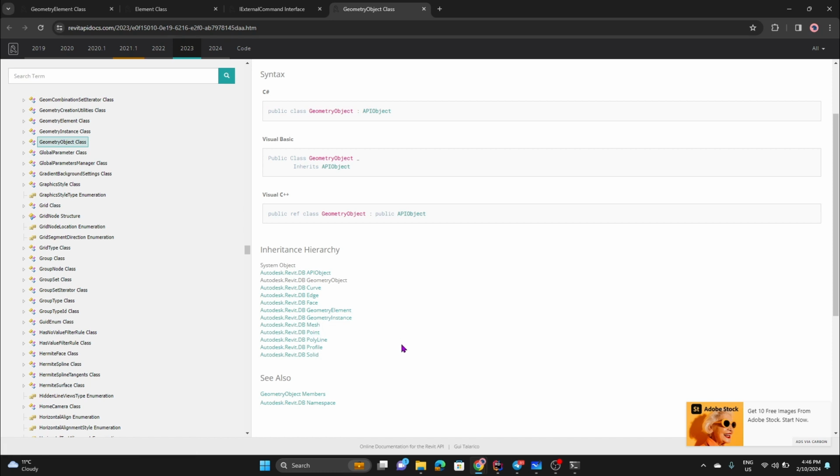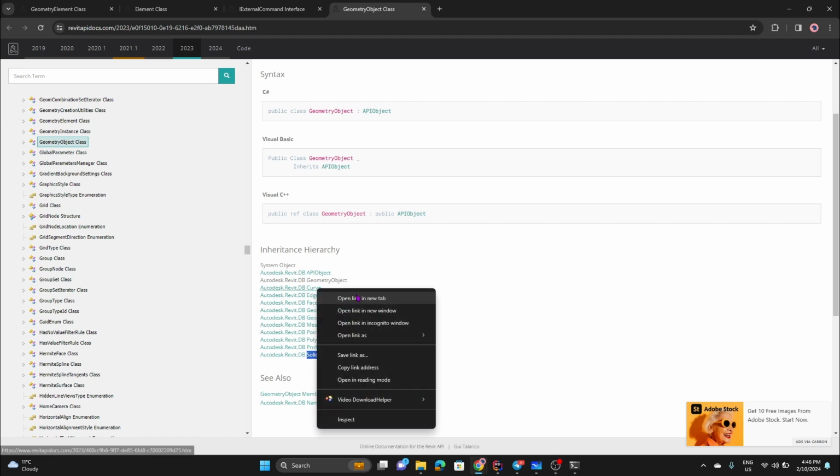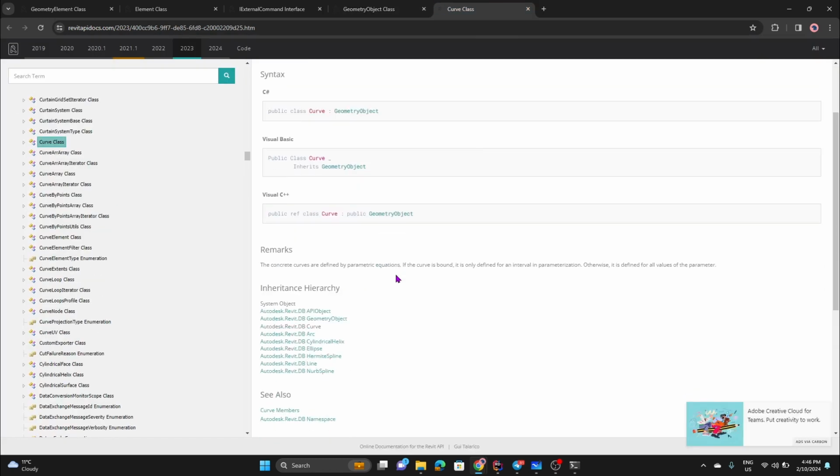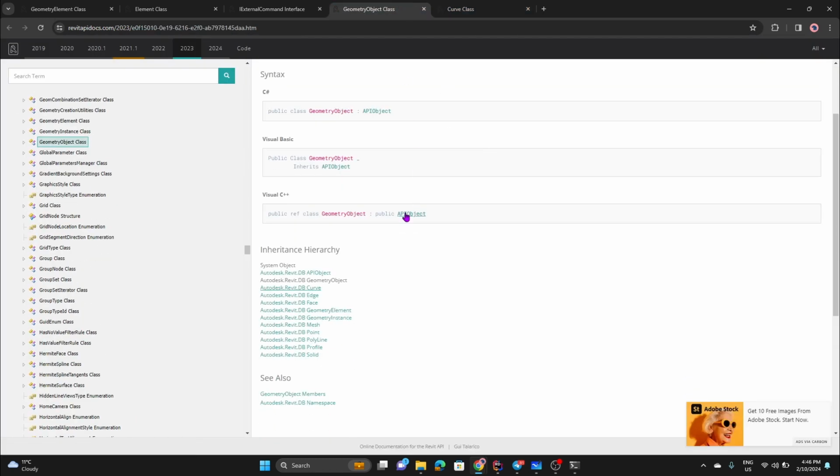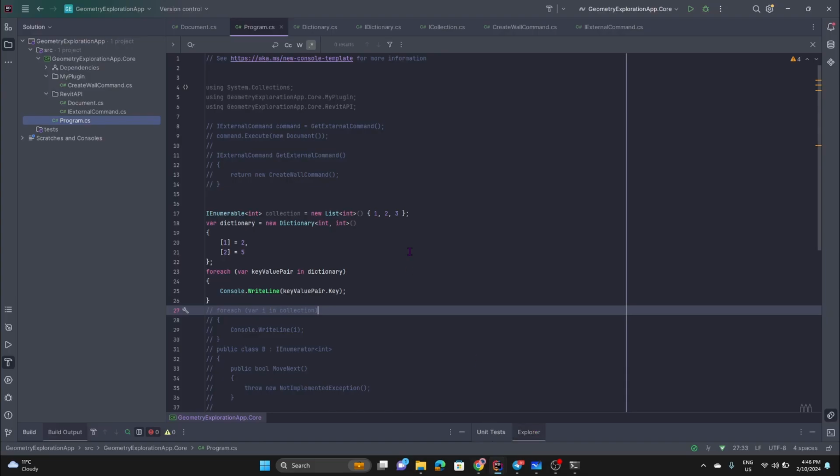I'm not going to go too much in depth. Or let's just create a line, a solid and a line. I think it's curve, and then the derivation from curve, because here we have curve and then we have line. So it's actually quite a big hierarchy, but it's not what we're aiming for here. We're aiming for more of an understanding.